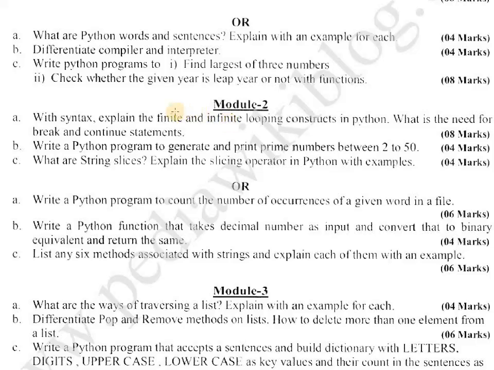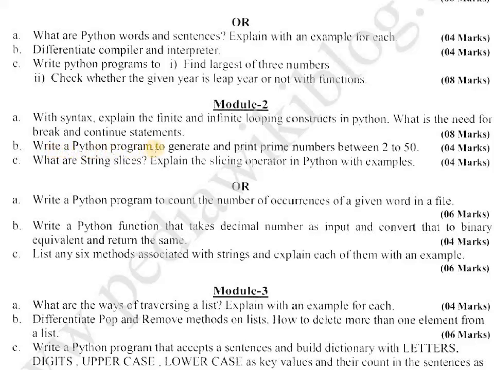Already I taught you. Finite means there will be an end for the repetitive process. Infinite means there is no end for the repetitive process. That is what we studied with an example also. And they are asking what is the need for break and continue statements. This is what I teach you today for 8 marks. In the next class I teach you this answer.